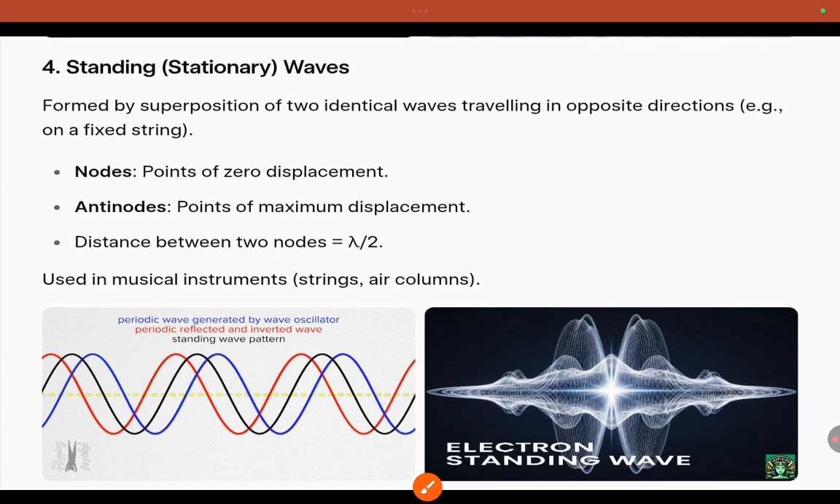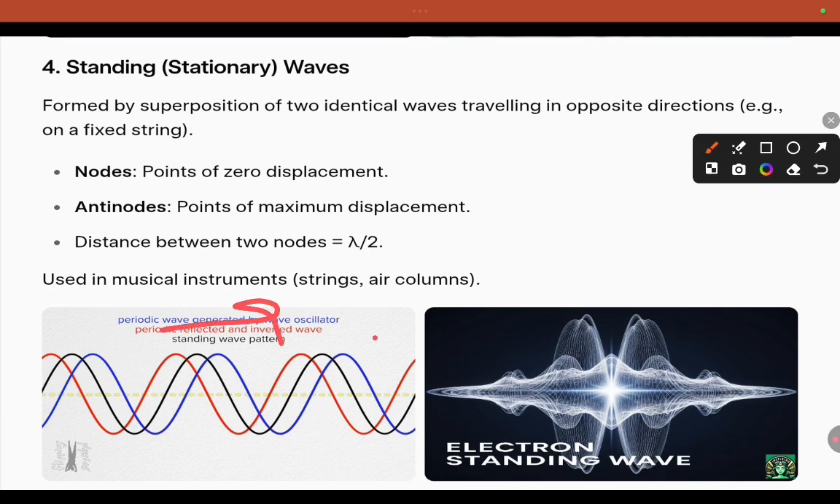Standing waves. What are standing waves? They are formed by the superposition of two identical waves traveling in opposite directions. You can see here one wave is moving in this direction, one is moving in that direction. During this transition they are superimposed. This superposition is known as the standing wave. In a standing wave you are able to see two different points, called node and antinode.